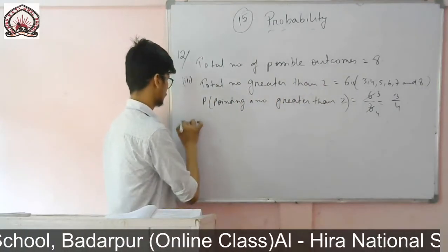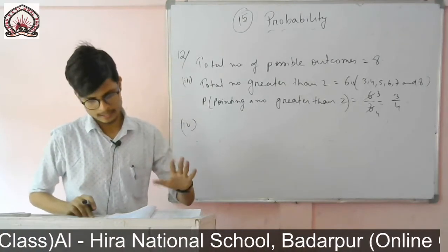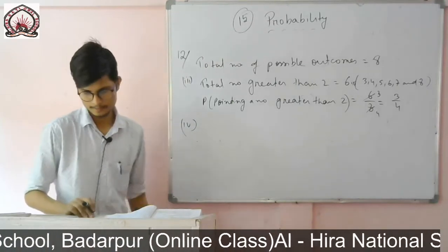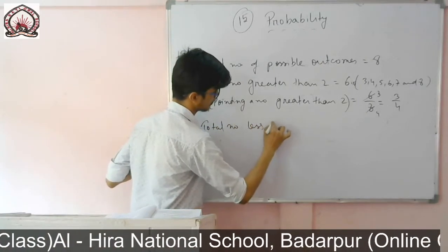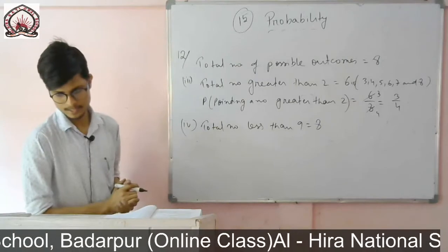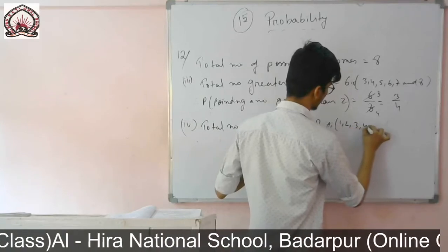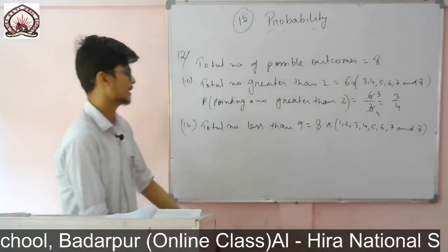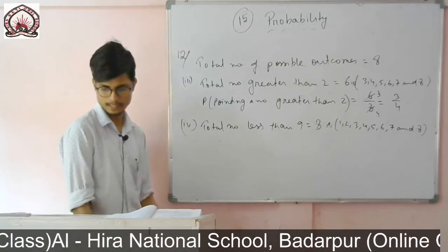Then Roman number 4, total number less than 9. So all the numbers, the maximum number is up to 8. So it means all the numbers are less than 9. So you write total number less than 9 is equal to 8. All the 8 numbers are equal to or less than 8. In bracket if you want you can write that is 1, 2, 3, 4, 5, 6, 7 and 8. That means all the 8 numbers are less than 9.